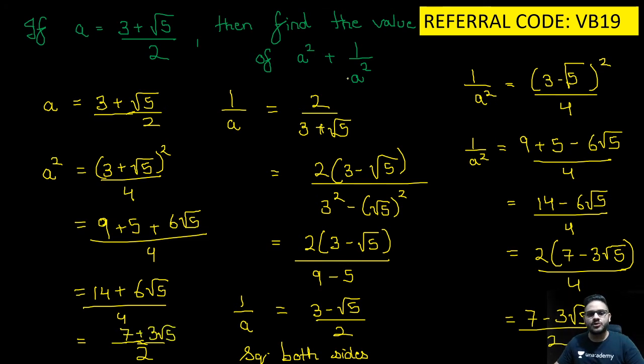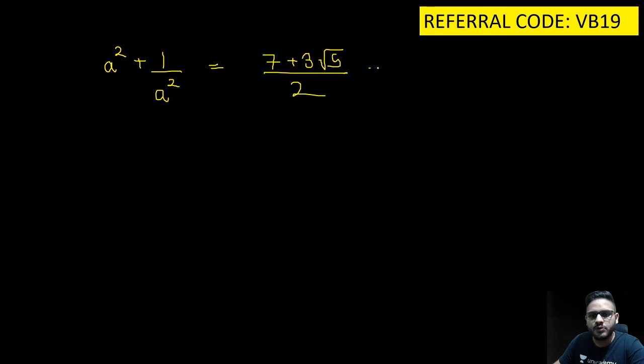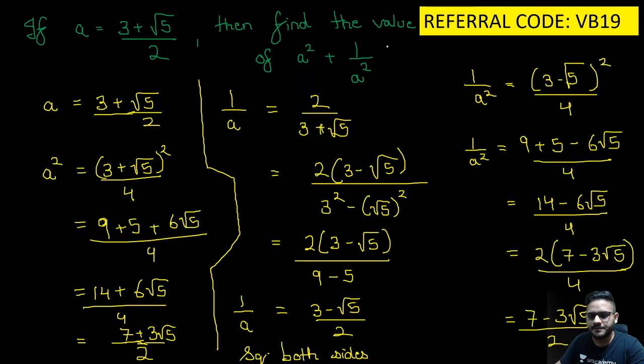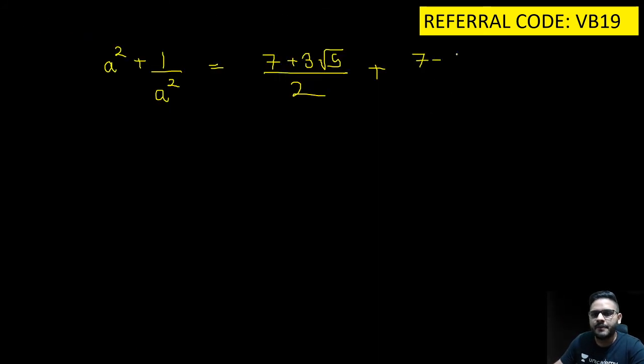Now they have asked us to add both of them. So a square plus 1 upon a square is equal to (7 plus 3 root 5) the whole upon 2 plus (7 minus 3 root 5) the whole upon 2. No need of taking LCM.